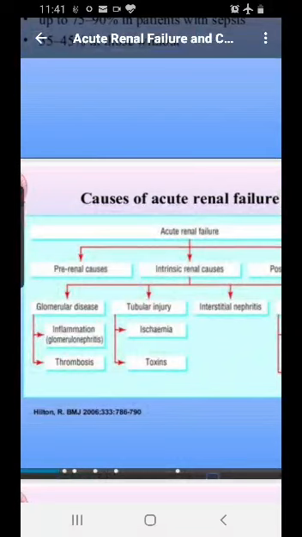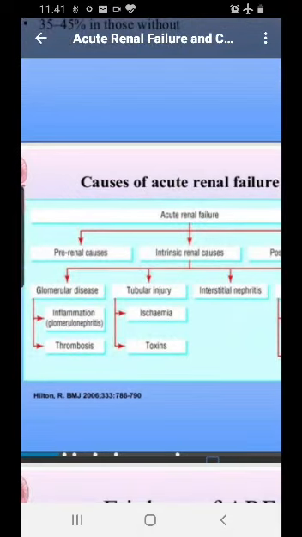In the glomeruli, you can see any sort of inflammation, glomerulonephritis. There are so many types of glomerulonephritis. Post-streptococcal is very common. Then we have FSGS, and these are the causes of nephritic syndrome. And then we have lots of nephrotic syndrome also. I think there is one slide, I'll talk about it. And then a thrombosis inside the vessel can also lead to glomerular diseases. Now, tubular injuries are more like an ischemic injury, and the toxins are the ones.